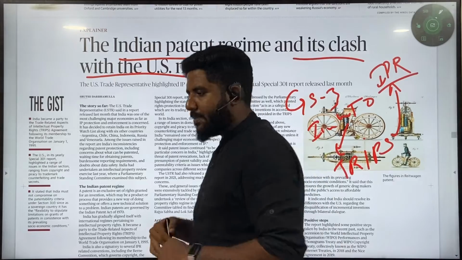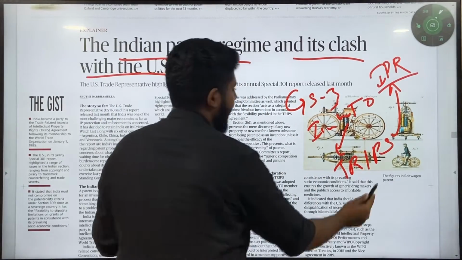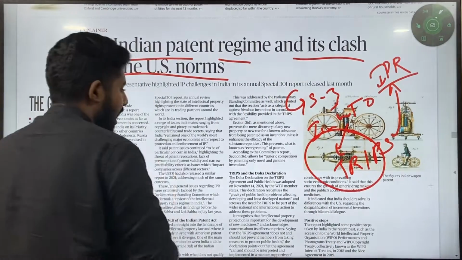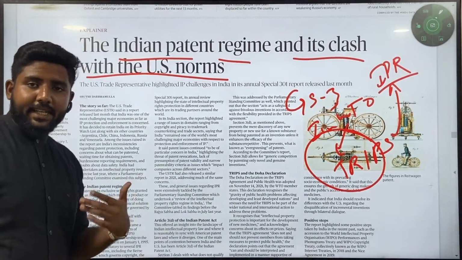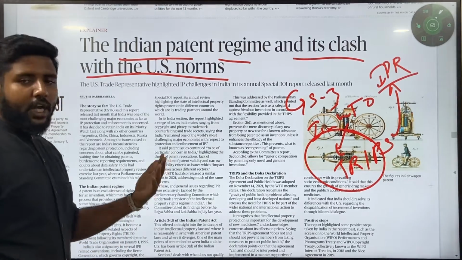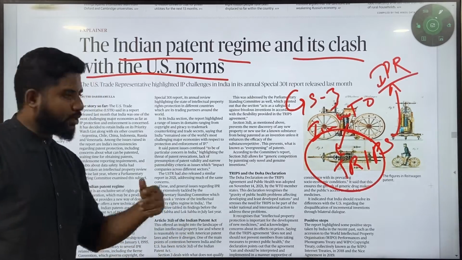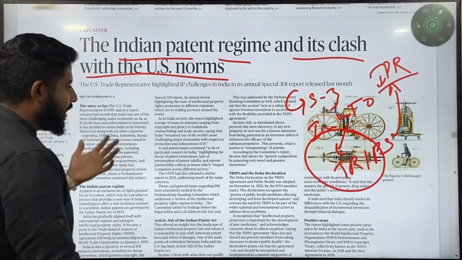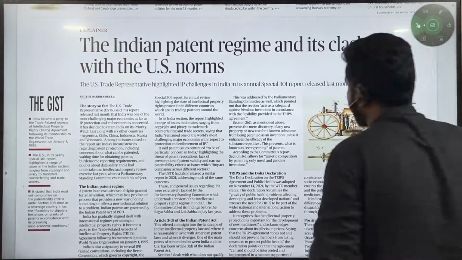Among that IPR, what they do is they protect their inventions by claiming patents, but how it is okay with respect to other countries, how India allocates its patents, how the US is objecting to it, whether there is a crisis, and whether there is a requirement for the WTO to pitch in and resolve this. These are the things that you have to learn from this article.